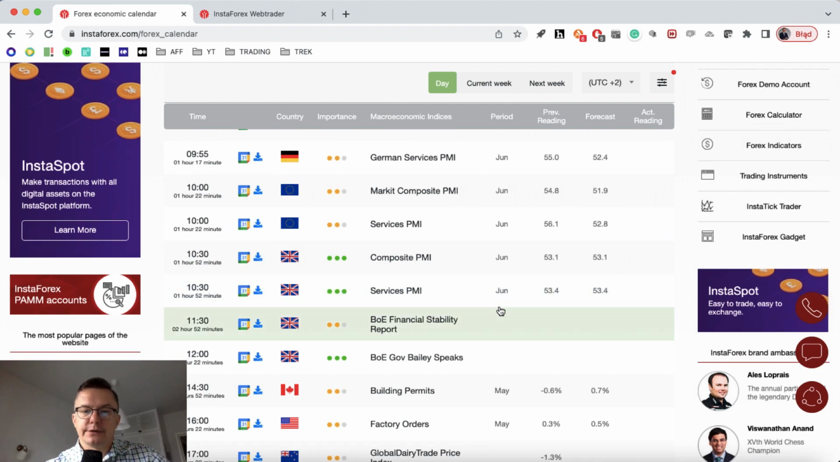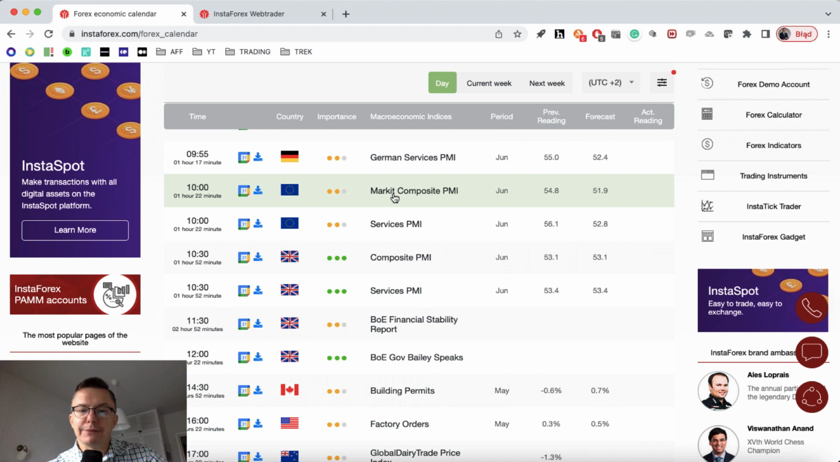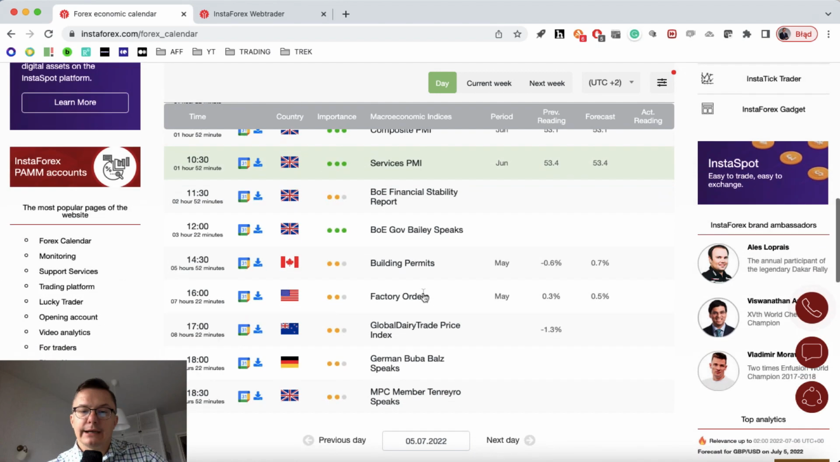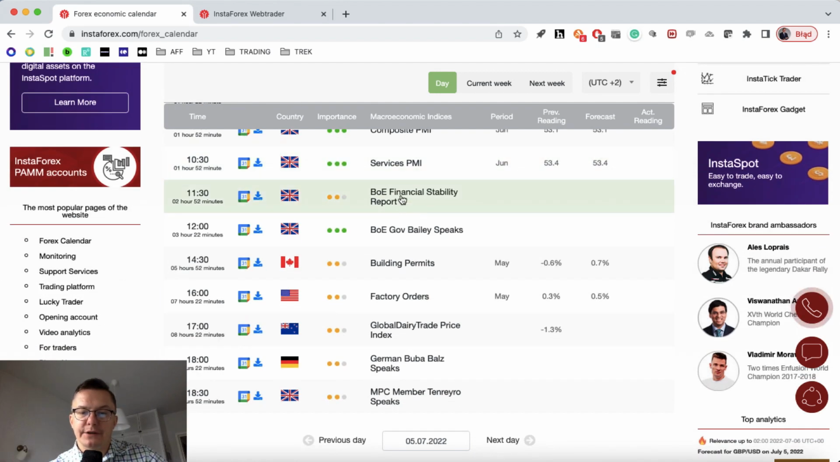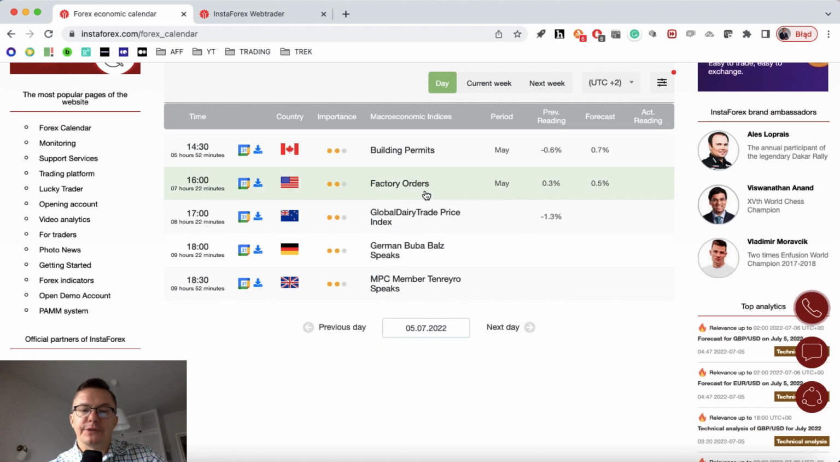During today's London session, we got the PMIs scheduled for release as well. We got German PMI and of course German services PMI. We got market composite PMI from the Eurozone and services PMI from the Eurozone, both of them scheduled for release at 10 o'clock. 10:30 composite and services PMI from the UK. Then we have a Bank of England financial stability report scheduled for release at 11:30, and then of course we got the speeches from the Bank of England Governor Bailey at noon. So that's the London session.